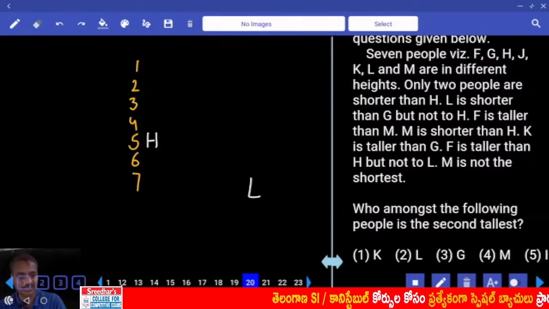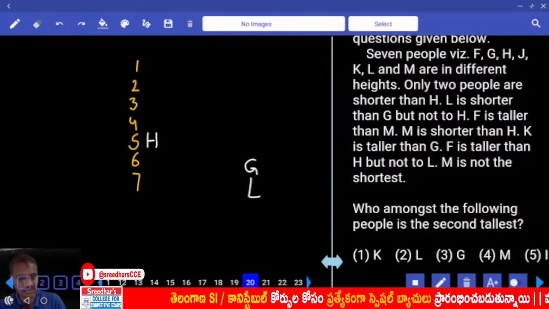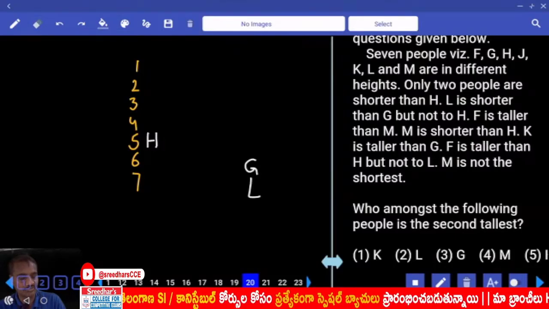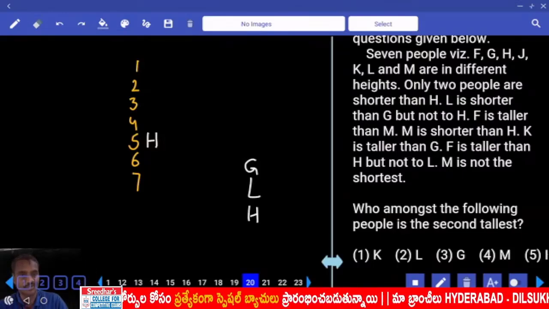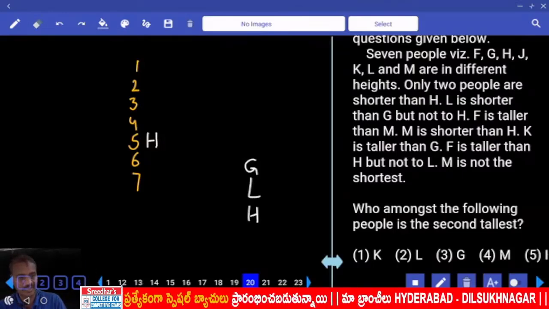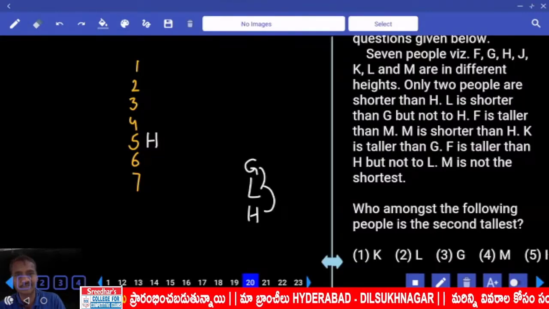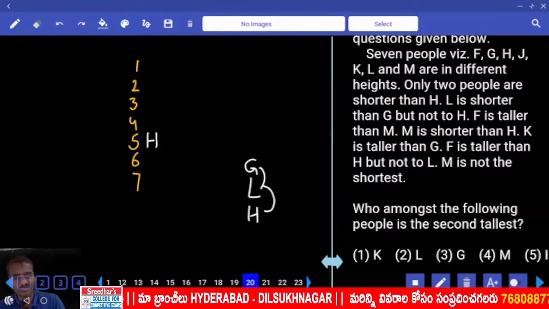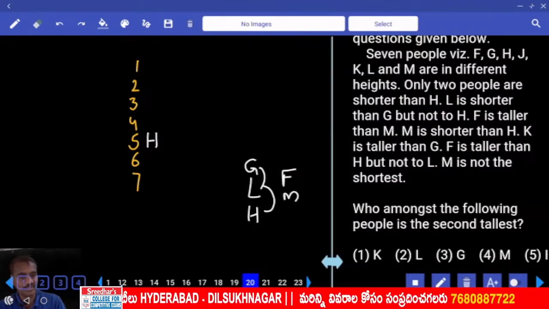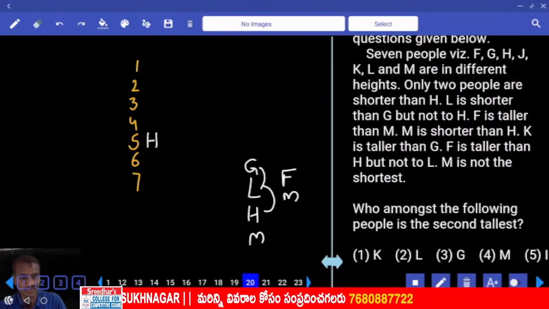L is shorter than G but not to H. L is shorter than G but not to H means L is not shorter than H, L must be taller than H. Now G, L, H. And F is taller than M. F and M. M is shorter than whom? M is shorter than H.